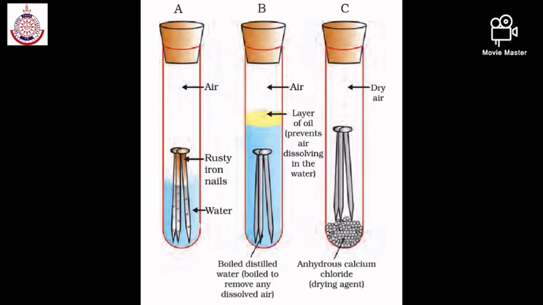We will observe that iron nails rust in test tube A, but they do not rust in test tubes B and C, because in test tube A the nails are exposed to both air and water. But in test tube B, nails are exposed to only water. In test tube C, nails are exposed to only dry air. The result of this activity: air and water both are essential conditions for corrosion of iron.